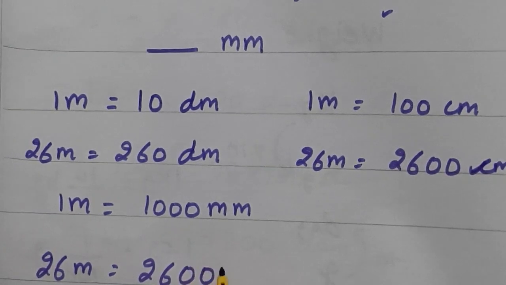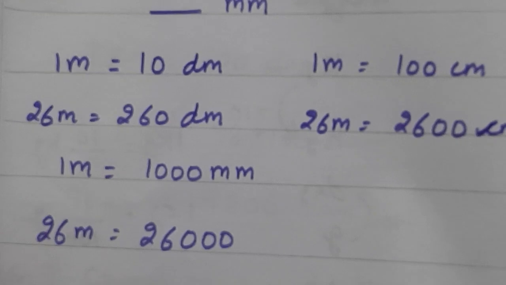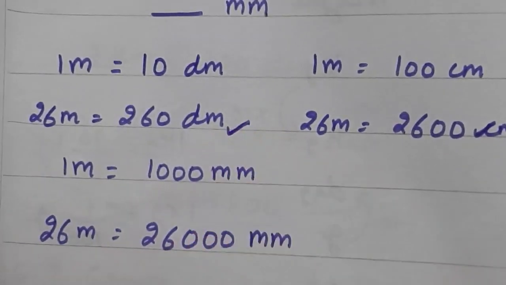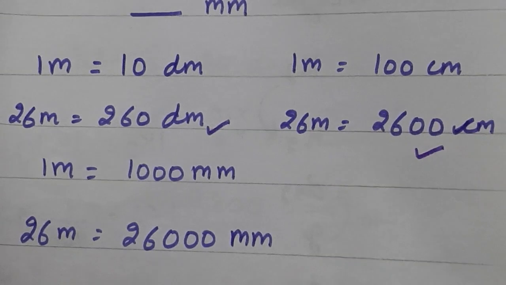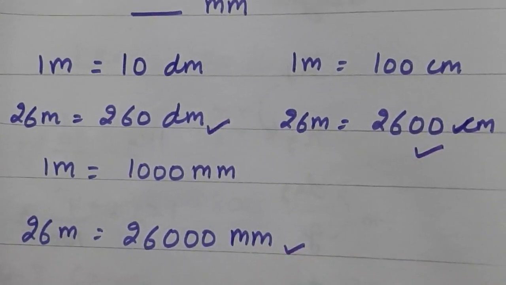So 3 zeros we are going to write down. Now what is this number? 26,000 millimeter. Have you got the answers correct? Check your answers. This one, then 2600 and then 26,000. If no, you will do corrections.